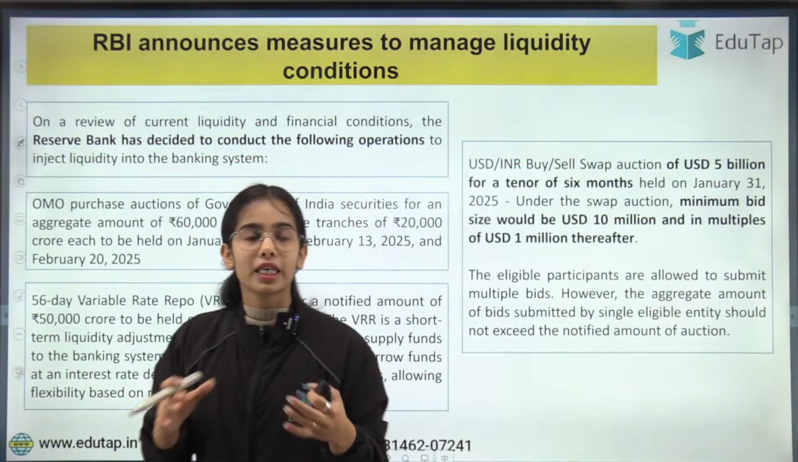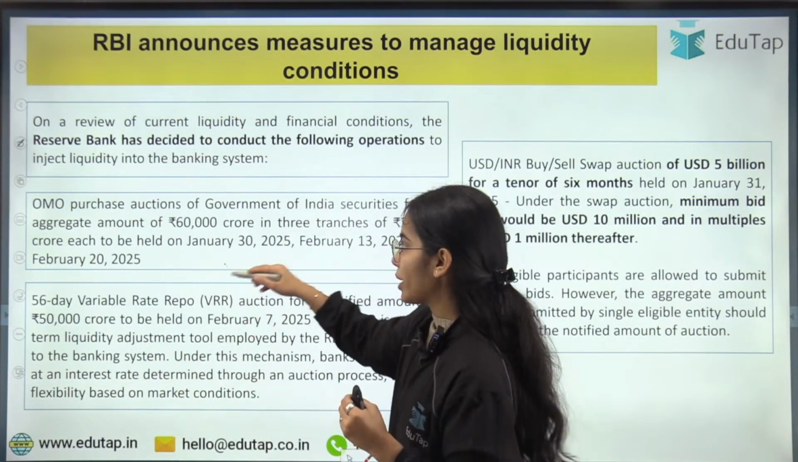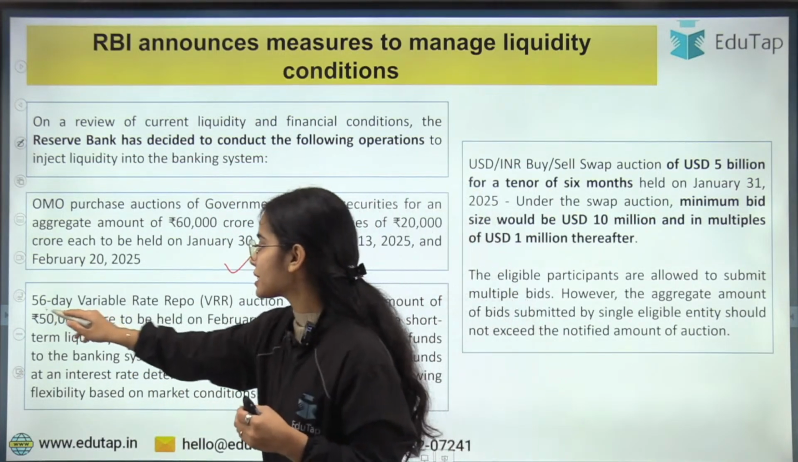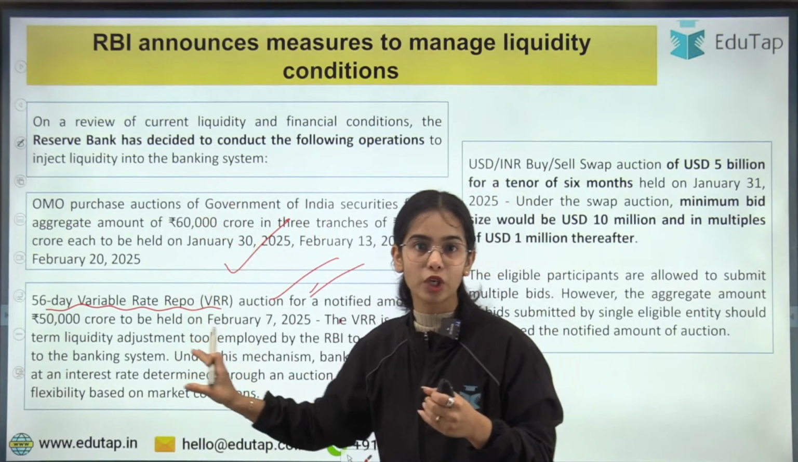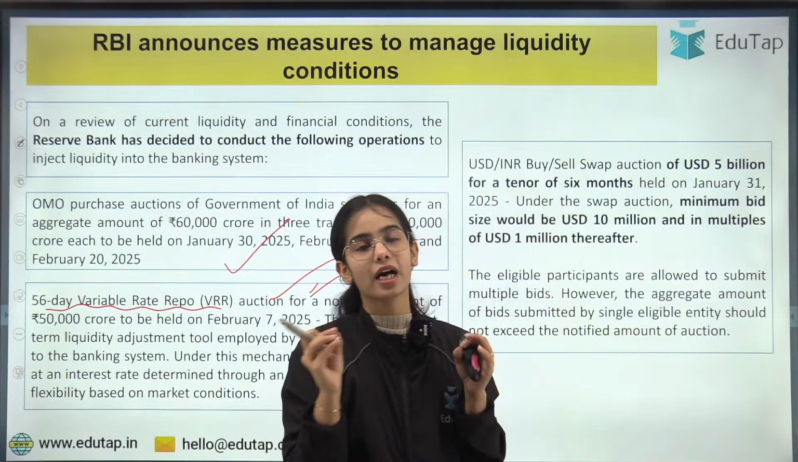Okay. Now coming to the last point. So these were the OMO purchase auction and the 56-day variable repo rate auction, which is also to inject liquidity. Last is the USD INR buy/sell swap.